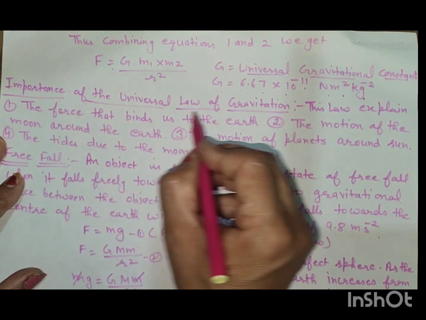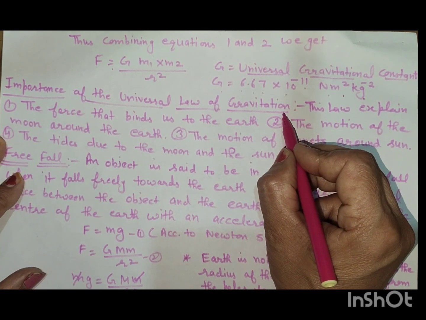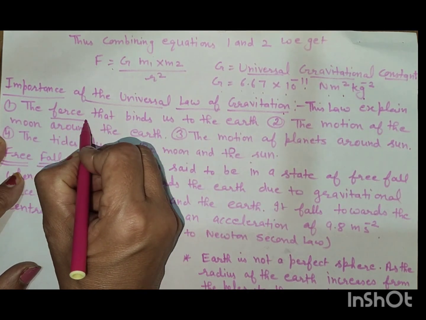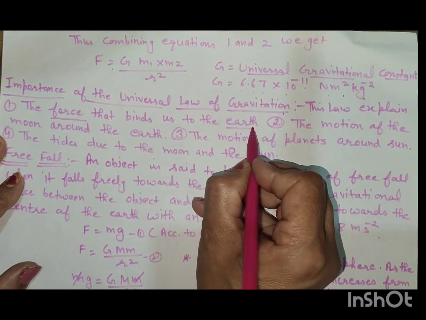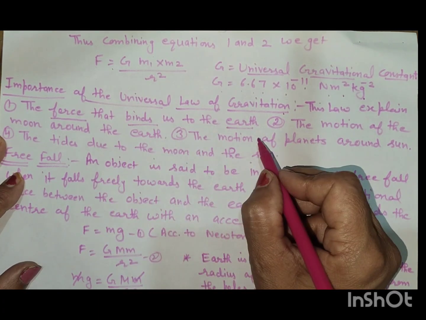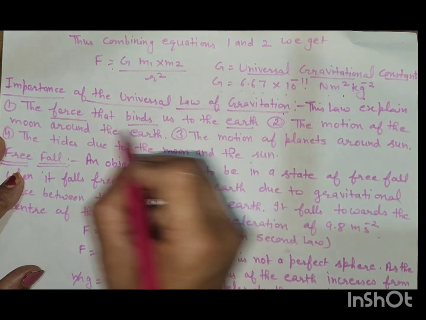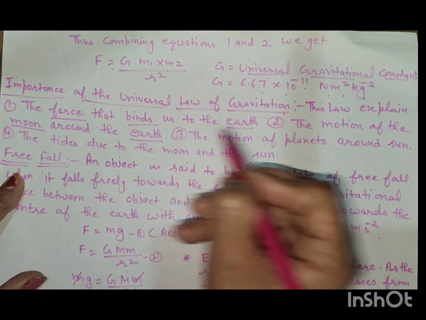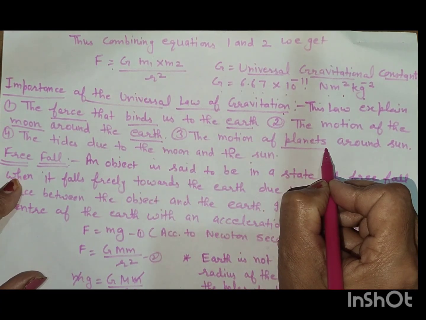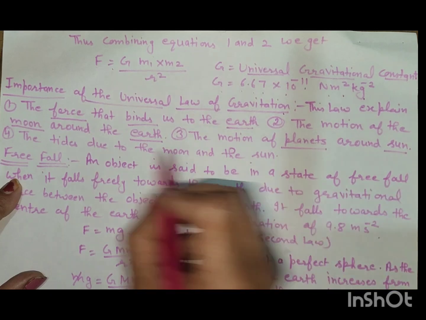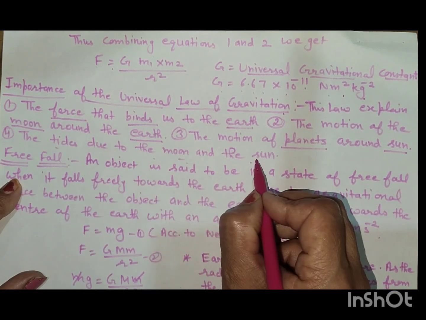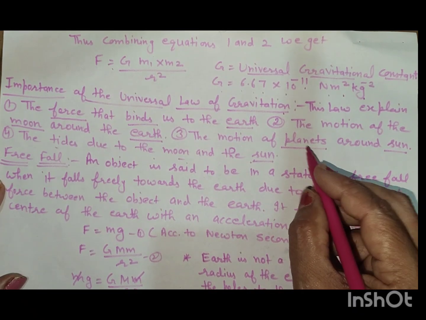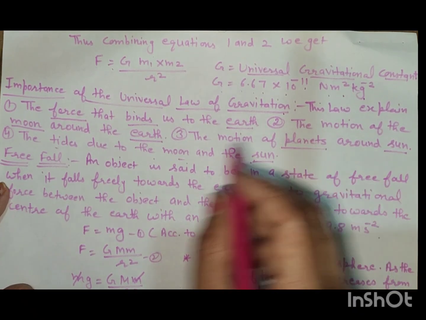Now, what is the importance of the universal law of gravitation? This law explains the force that binds us to the earth, the motion of the moon around the earth, and the motion of the planets around the sun. It also explains the tides due to the moon and the sun. All these phenomena are explained by the universal law of gravitation.